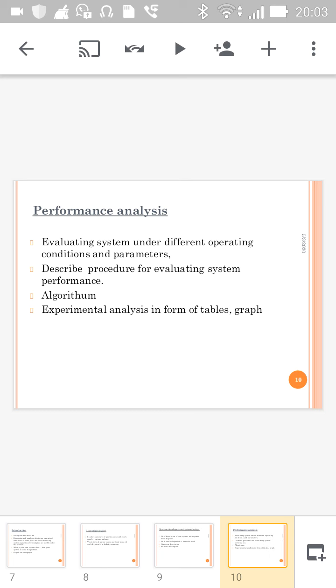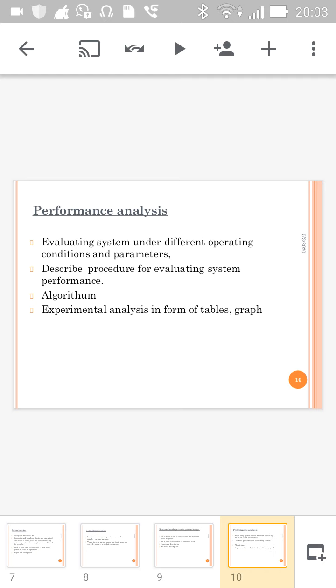In my system, I have measured accelerometer sensor parameters and temperature parameter. All these I have evaluated with reference to the referred parameters. All these are compared with the reference parameters.